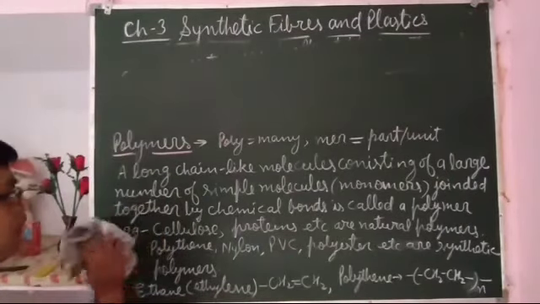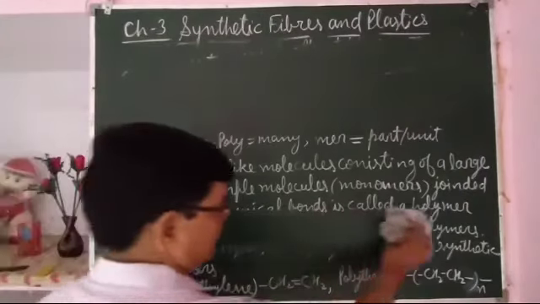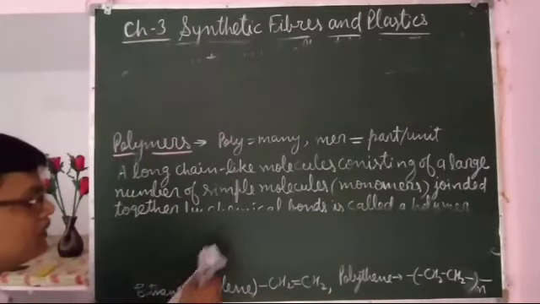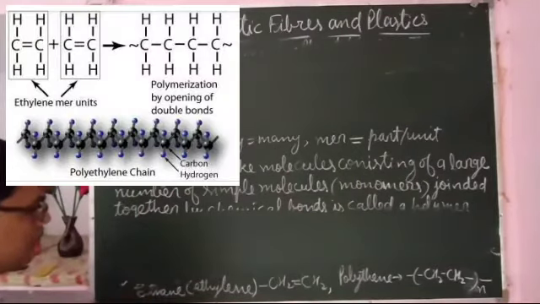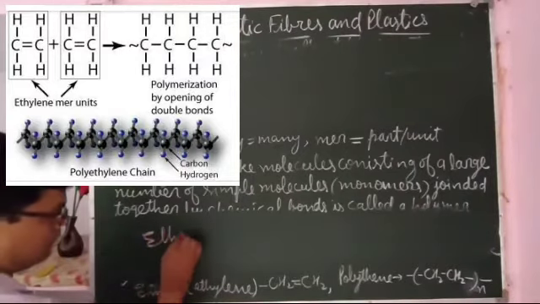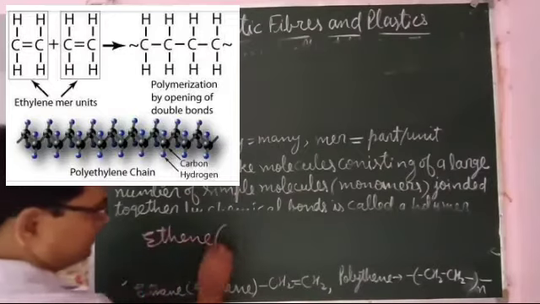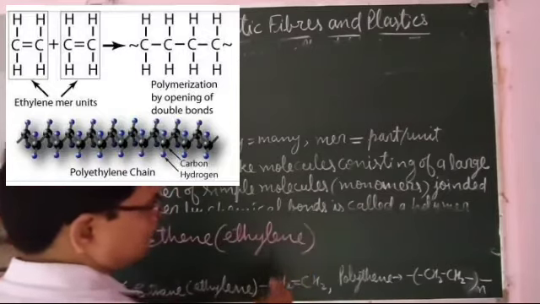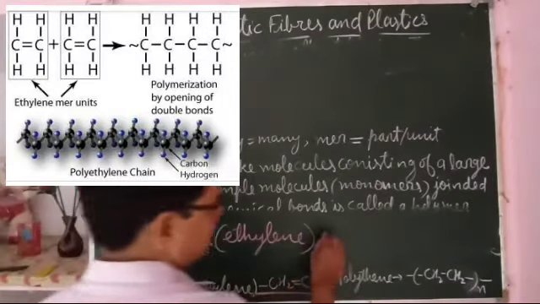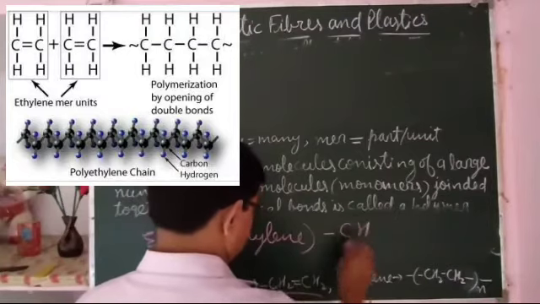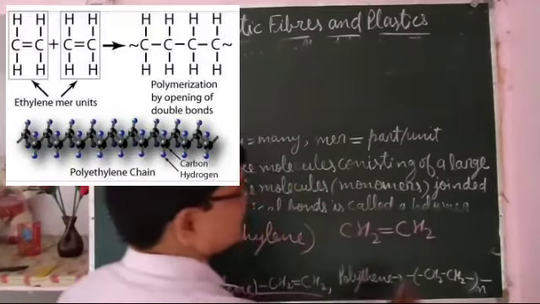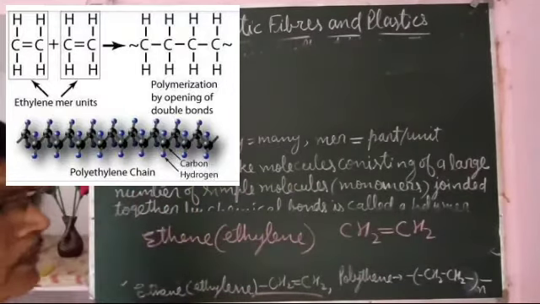As I said, poly means many. If we take the example of polythene, polythene is made up of the monomer ethene, or ethylene. The formula is CH2=CH2. That is the formula of ethene or ethylene.